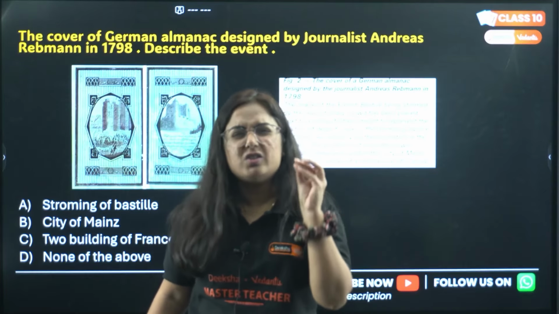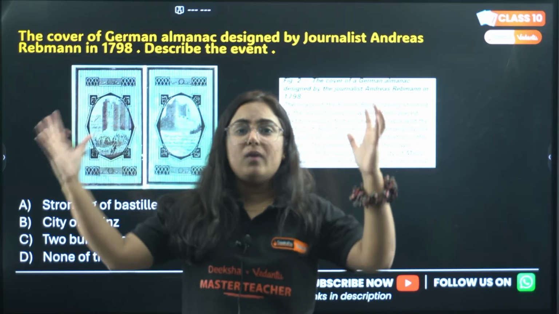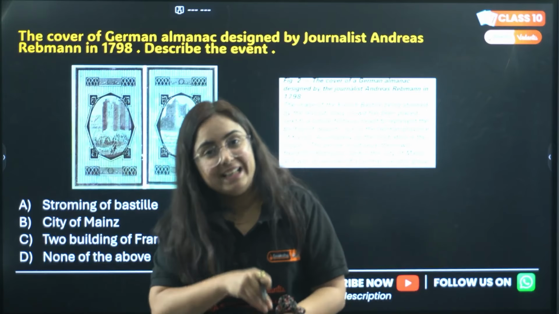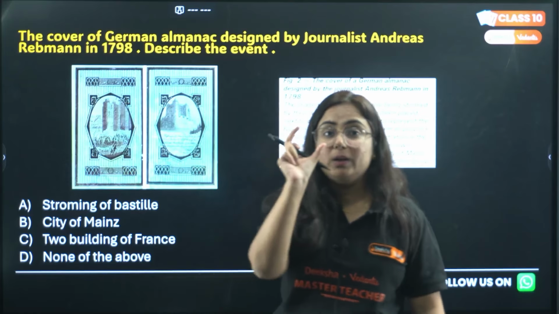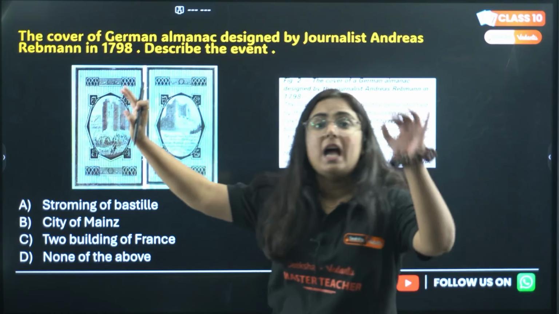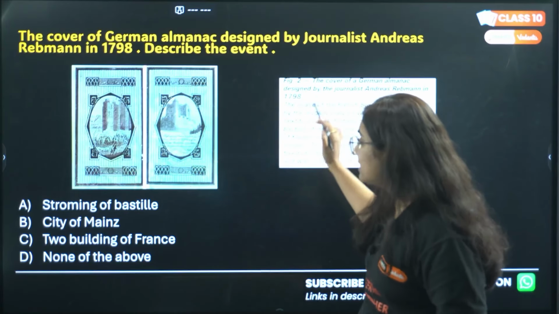You need to just stay focused, nothing else. It's nothing very difficult. We just need to keep our focus while reading the NCERT. Here you also need to remember the artist name Andreas Rebmann, and this painting was made in the year 1798. Now describe the event.